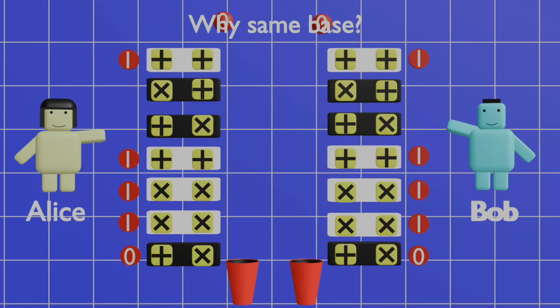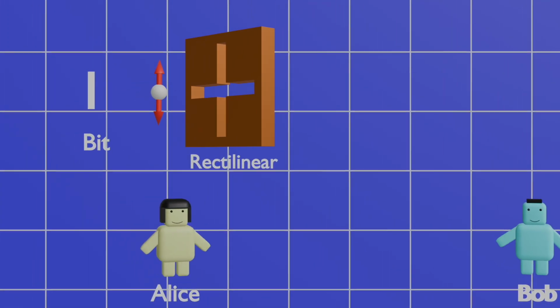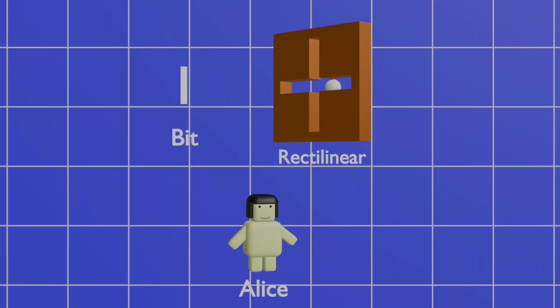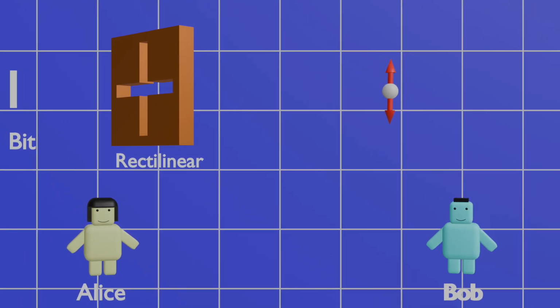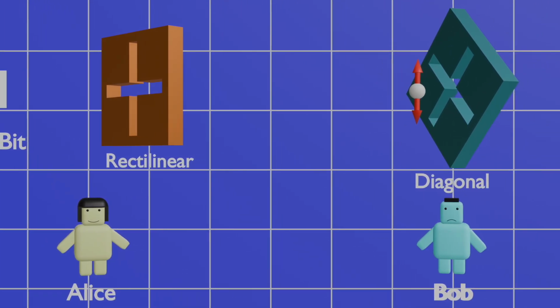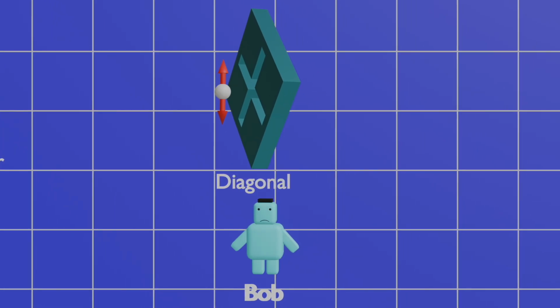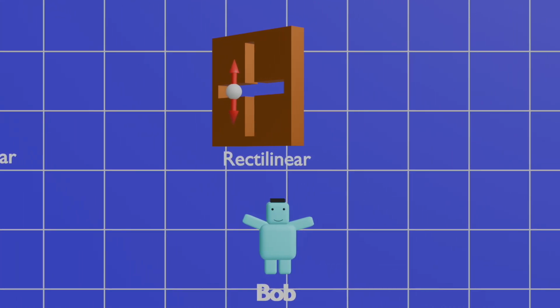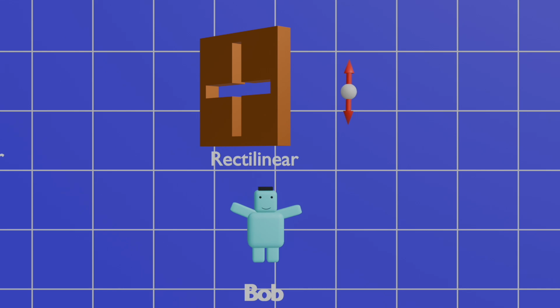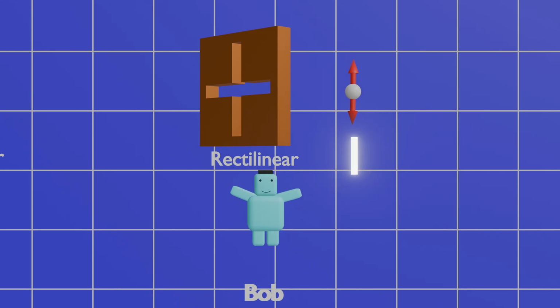Now let's understand why they keep the bits with the same measurement bases. For example, Alice chooses the rectilinear base for this bit, and she sends it to Bob, and he performs a diagonal base measurement on this bit. Here we see that Bob's measurement output is a combination of bits 0 and 1, which is not exactly the bit sent by Alice. Now, if Bob performs the measurement with the same rectilinear basis used by Alice, then you can see that the output is exactly the same bit sent by Alice.